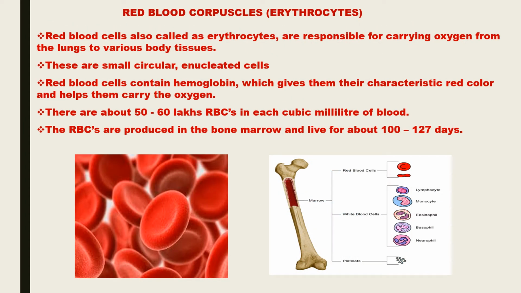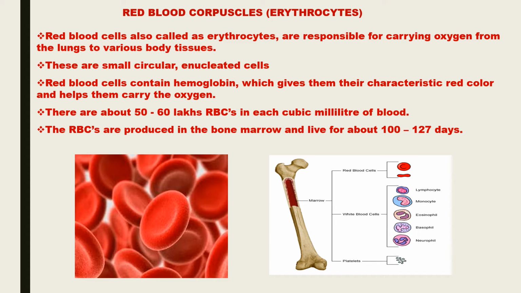Let us begin with the study of cellular components or cellular elements which are present in the blood. We'll begin with the red blood corpuscles. The red blood corpuscles are also called as erythrocytes. Erythros means red and cytes means cells. So the red cells present in the blood are the erythrocytes.